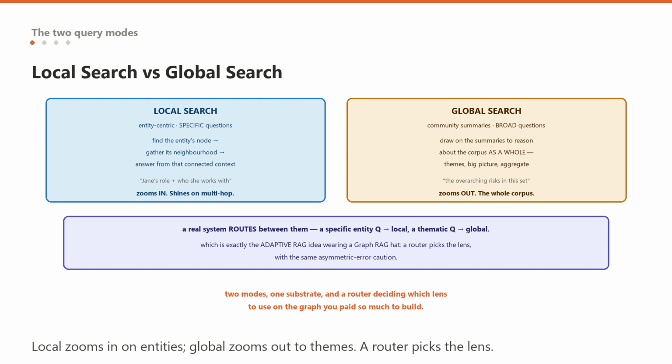So the mental model is clean. Local search zooms in on specific entities and their connections. Global search zooms out to the themes of the entire corpus. And crucially, a real system routes between them, which, if it sounds familiar, is because it is exactly the adaptive RAG idea wearing a GraphRAG hat. A specific entity question goes to local search, a broad thematic question goes to global search, and something has to decide which. That decision is its own small classification problem, with the same asymmetric error caution from the adaptive episode. Two modes, one substrate, and a router deciding which lens to use on the graph you paid so much to build.